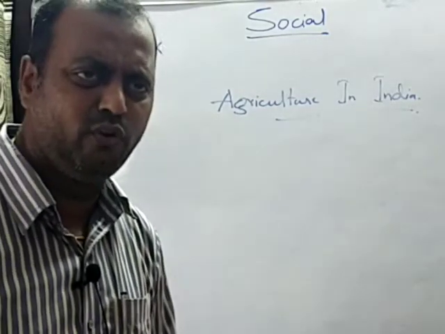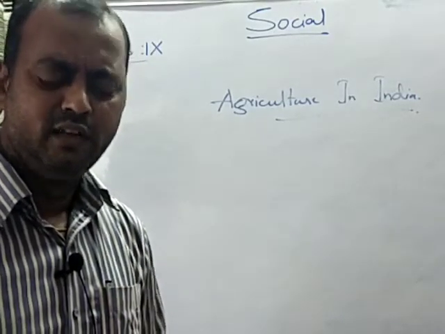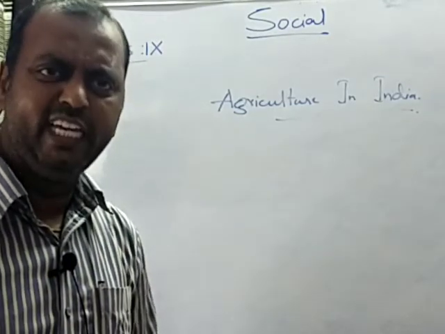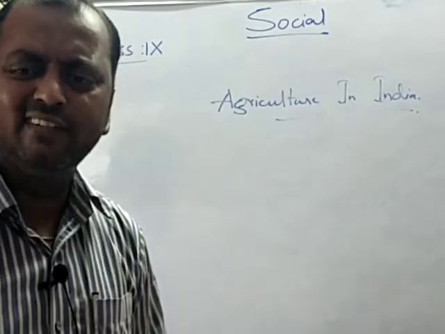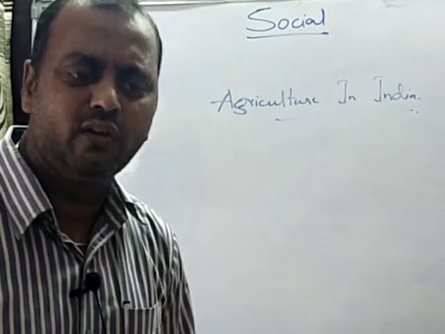And major crops grown in India are paddy and wheat. You cannot exclude these. Paddy, wheat, millets, pulses, and tea, coffee, sugarcane, oil seeds, cotton, and jute, etc. are the very important crops which are grown in India.